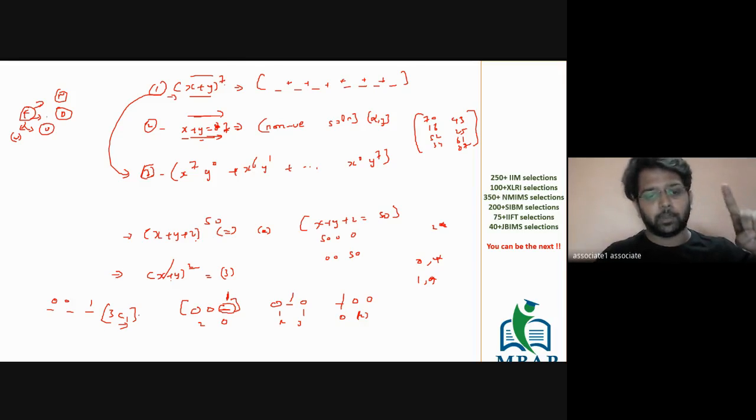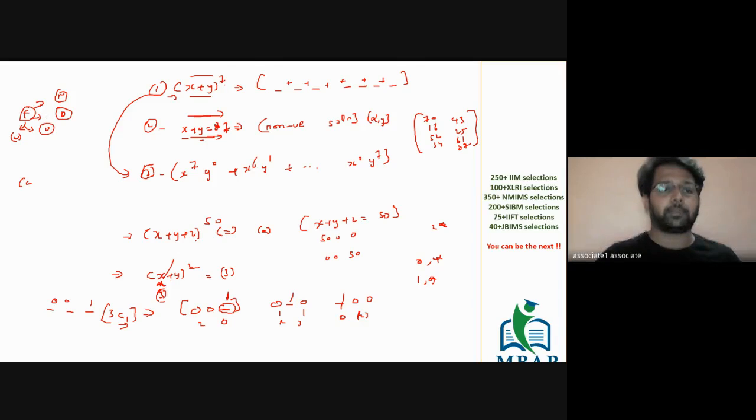My possible solution will be 3C1, and hence the number of terms in (x plus y) the whole square will be 3. If you have (a plus b) the whole cube, I've got three chocolates and one stick. Overall number of places is 4, and I have to select only one place where the stick can come.